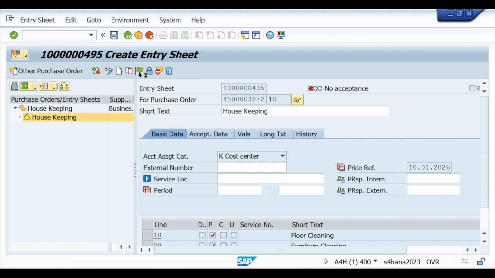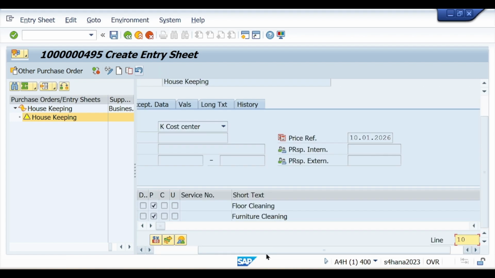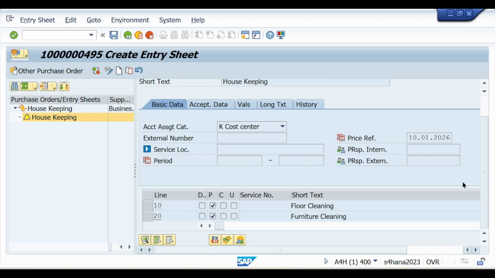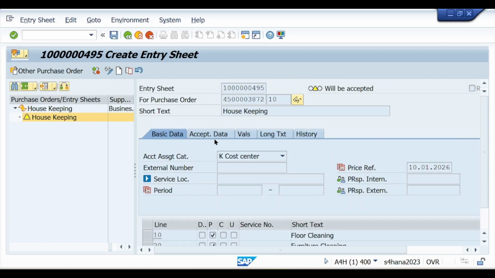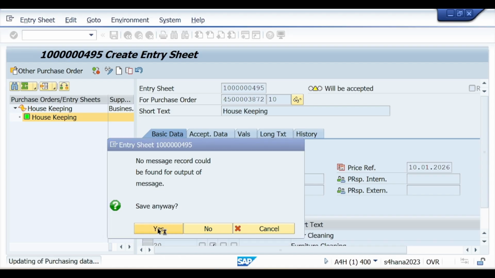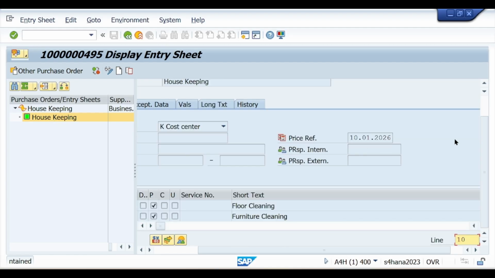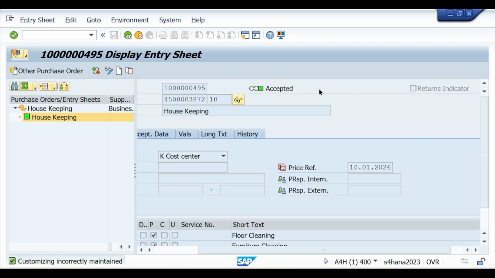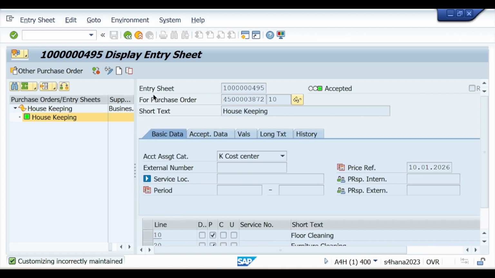This is done by a senior consultant, your senior. After accepting, save it. When you save it, the system asks, save anyway, yes. Now your service entry sheet is accepted, which means it is created and accepted by the client or the customer.